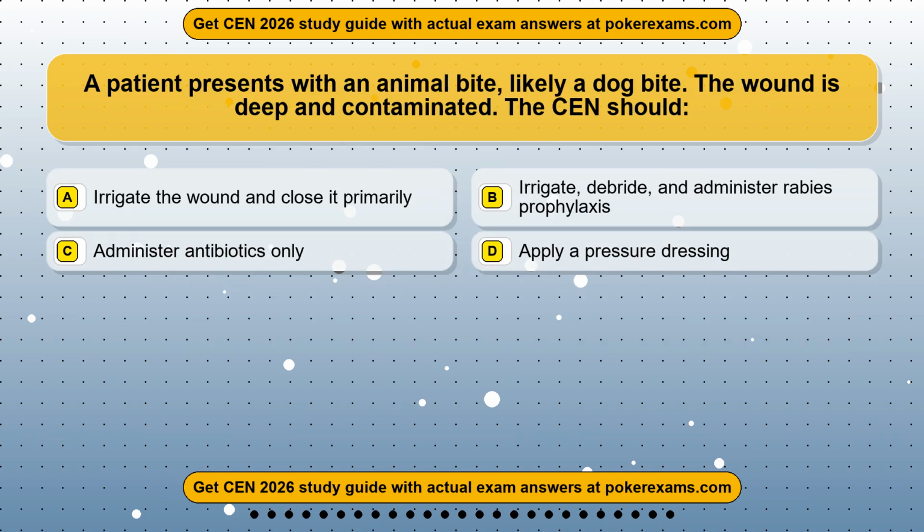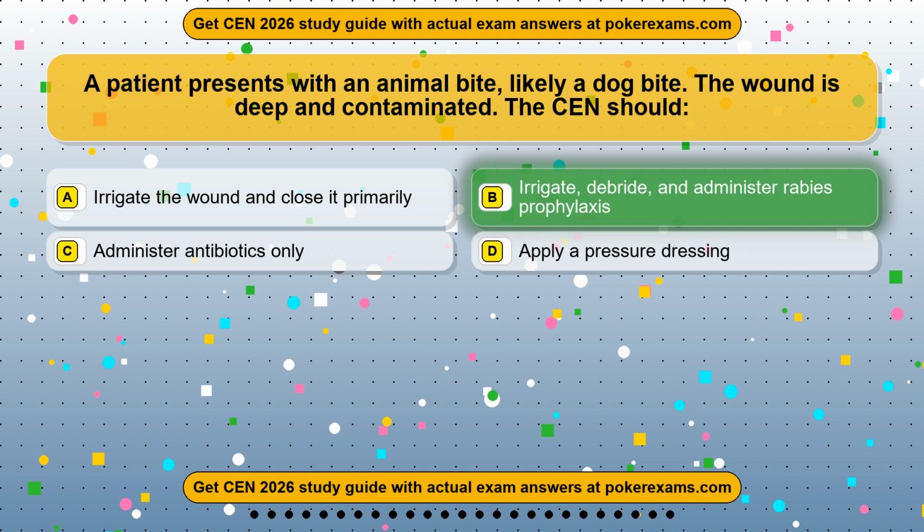Question 15. A patient presents with an animal bite, likely a dog bite. The wound is deep and contaminated. The CEN should: Option A, irrigate the wound and close it primarily. Option B, irrigate, debride, and administer rabies prophylaxis. Option C, administer antibiotics only. Option D, apply a pressure dressing. The correct answer is option B. Irrigate, debride, and administer rabies prophylaxis.